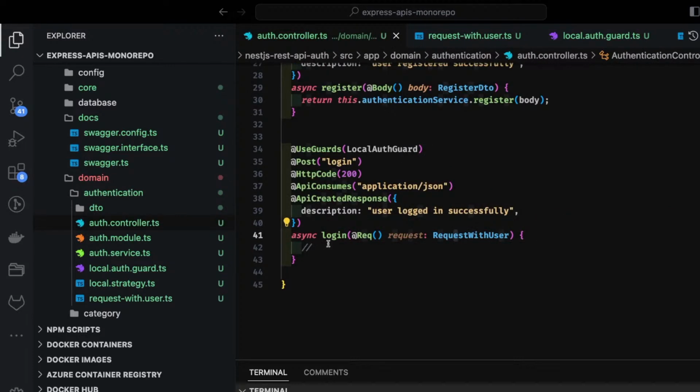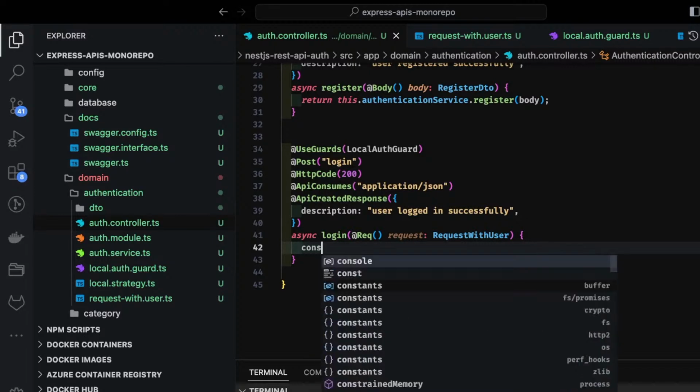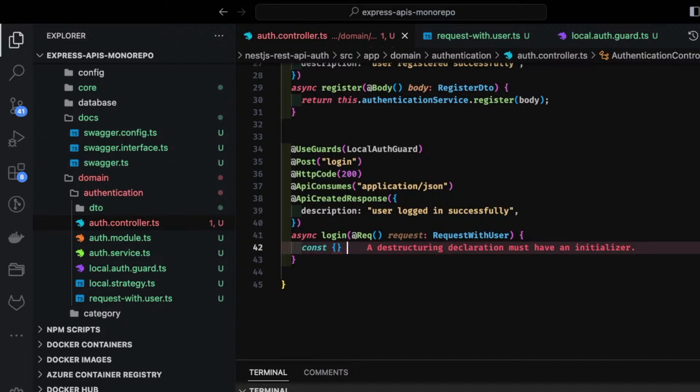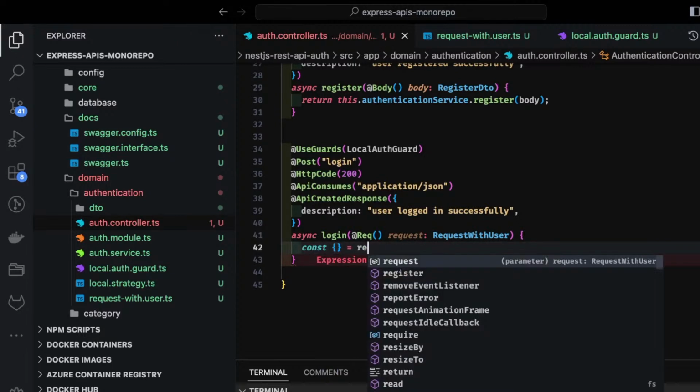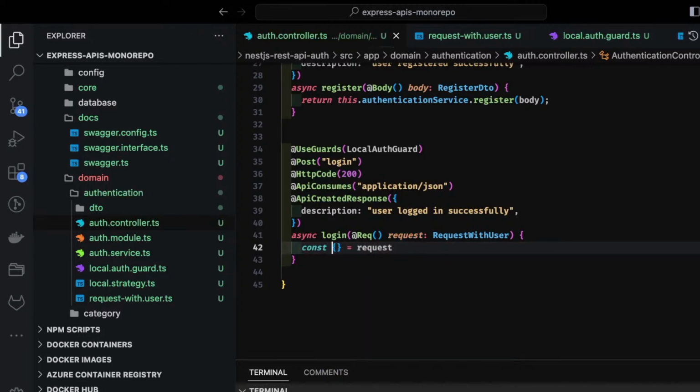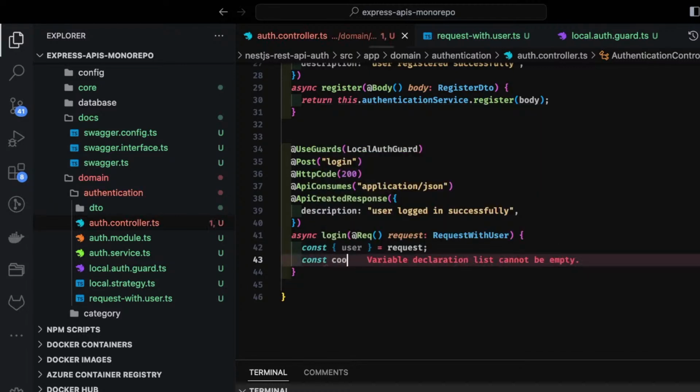And why I'm doing it is because this authentication and password comparison I have redirected using the local auth guard. Now here I'm getting the user object from the request. That user object I can access to create a token, JWT token, session token, or whatever. And here I'm just creating const cookies, because I'm going to return the cookies.